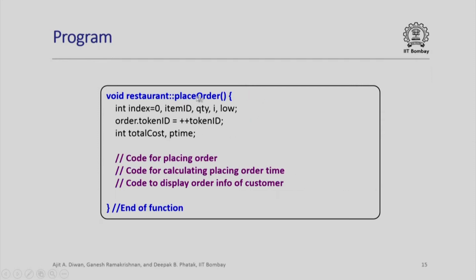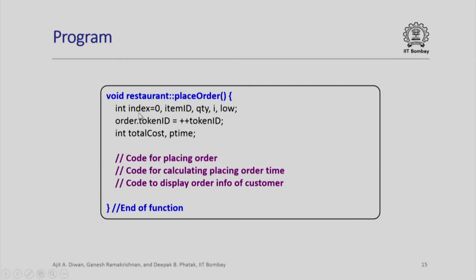Here is placing of order. The placing of order, again I will add 1 to the token ID. I define the total cost and P time or placing order time. We need to write code to place the order, to calculate placing order time, and to display order information of customer. This will be the function.